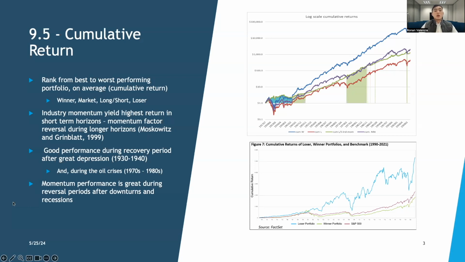Contrastingly, the graph below shows the cumulative returns plotted, but with contradicting results. As mentioned previously, these portfolios were constructed using individual stocks rather than industries. The graph depicts the large source of cumulative returns is the loser portfolio, which on average outperforms all other portfolios, including the winners and the market benchmark. Moskowitz and Greenblatt mentioned that industry momentum yields the highest returns in shorter horizons, but the momentum factor can translate into a reversal factor during longer horizons or look-back periods.